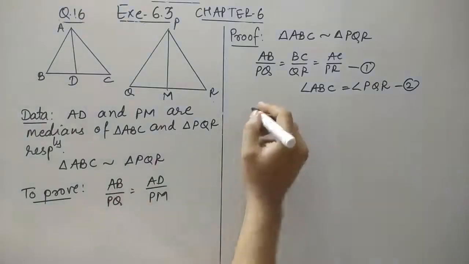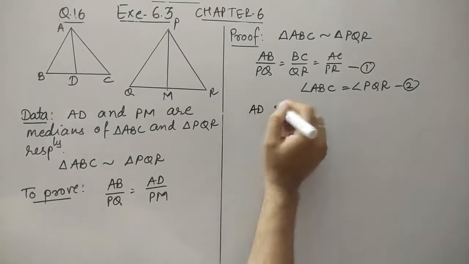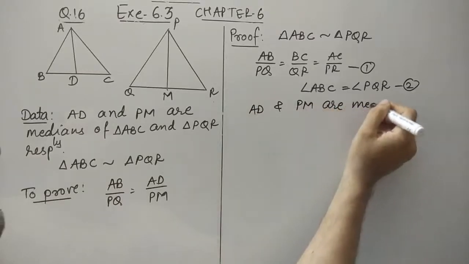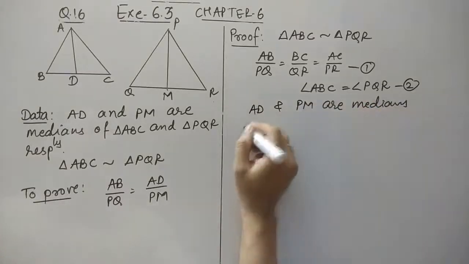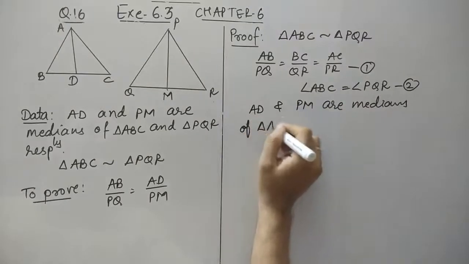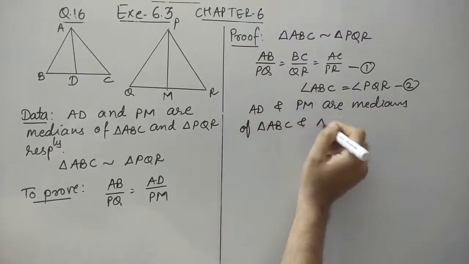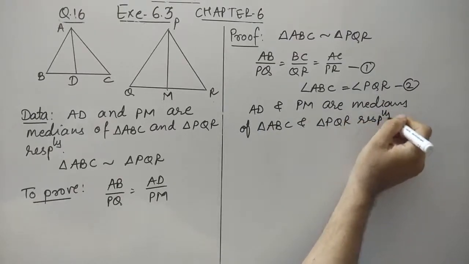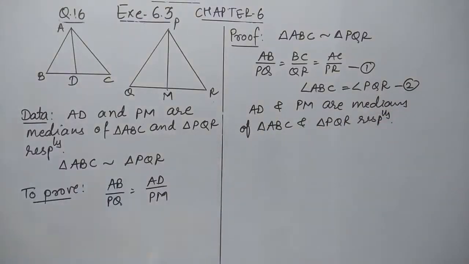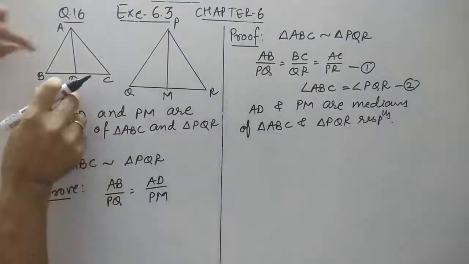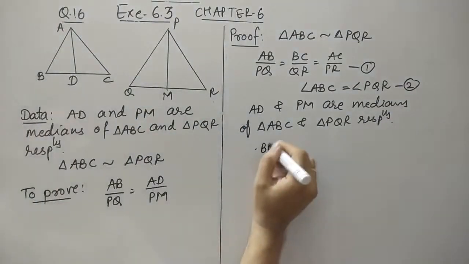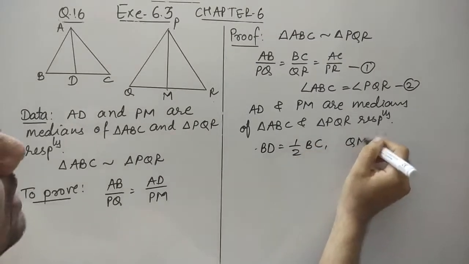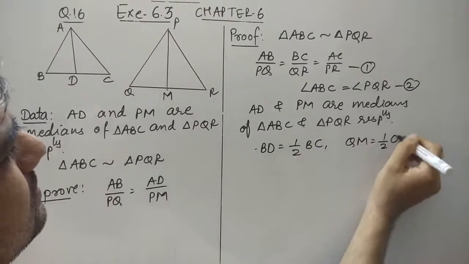Now, as it is given that AD and PM are medians, this is the median of triangle ABC and this is of triangle PQR respectively. When they are medians, we can say that BD is half of BC, and the same, QM is half of QR.